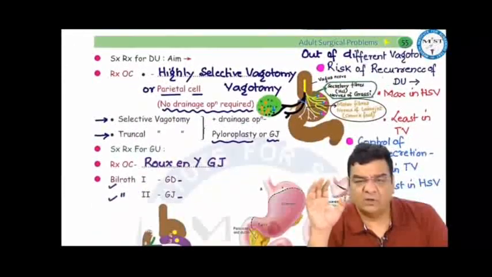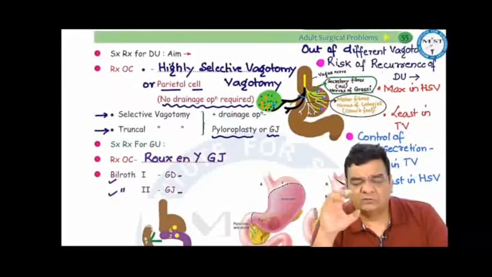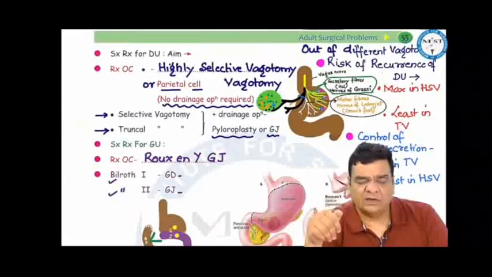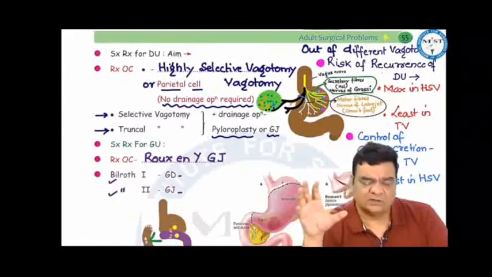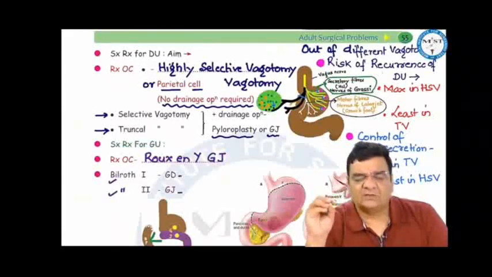And in surgery for duodenal ulcer, we have to take control of the acid secretion. So we have got different types of vagotomies like truncal vagotomy, selective vagotomy, and highly selective vagotomy. In truncal vagotomy, there would be best acid control, so the least chance of recurrence. In highly selective vagotomy, there will be least acid control, so maximum chance of recurrence.